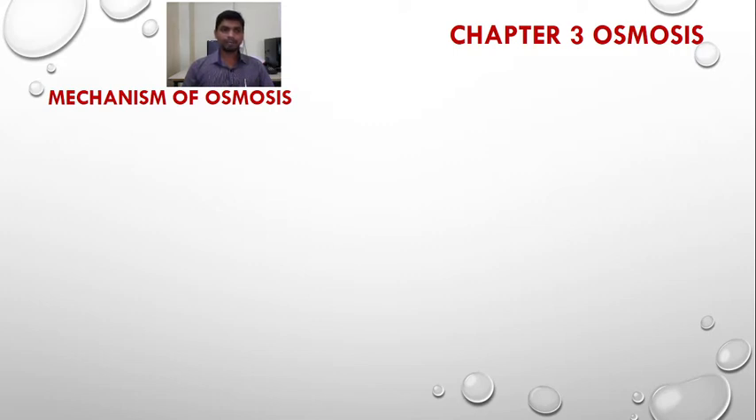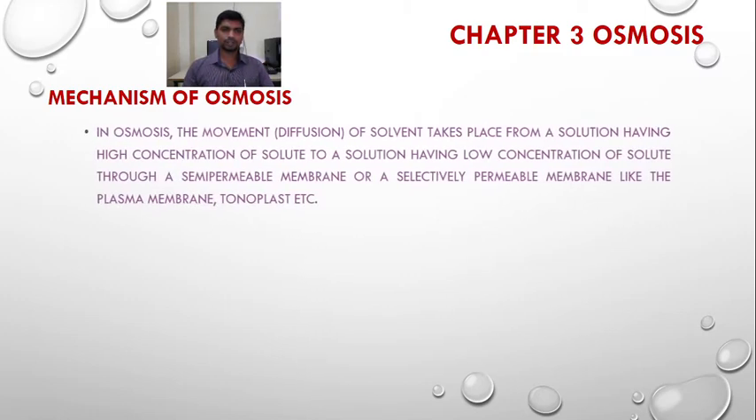This word mechanism gives the idea regarding how a particular phenomenon occurs. It gives the answer to the question of how osmosis takes place in the plant. So that can be explained with the help of a mechanism. So here we are going to study the mechanism of osmosis.